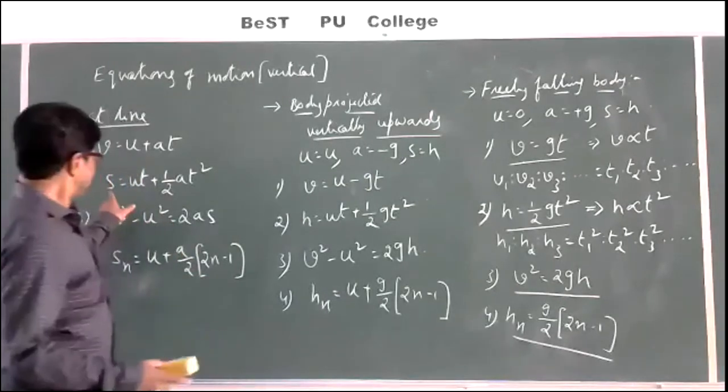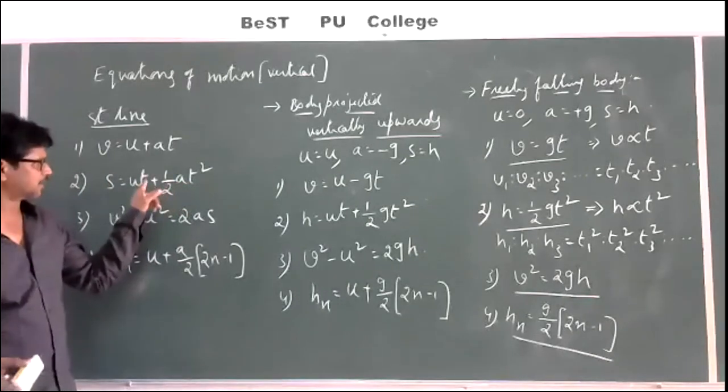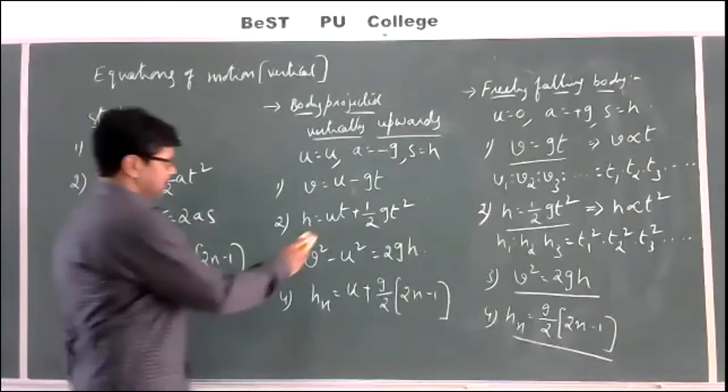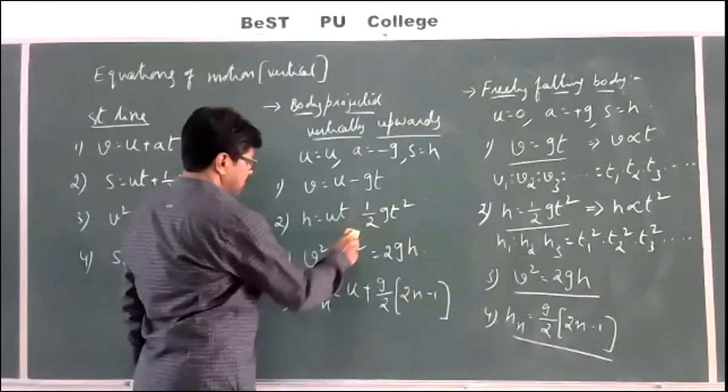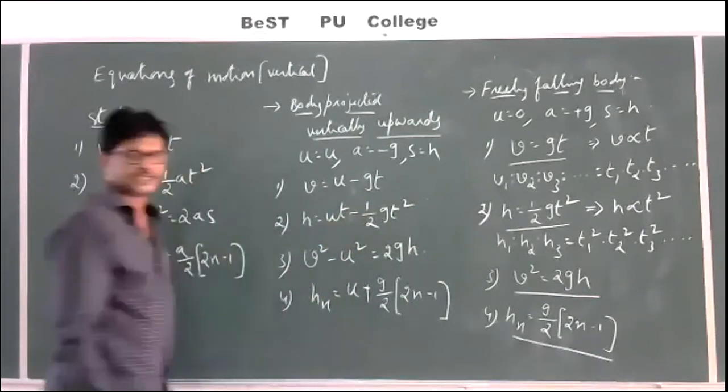Similarly, S is equal to UT plus half AT square. Instead of A, I should take minus G now. H is equal to UT minus half GT square.